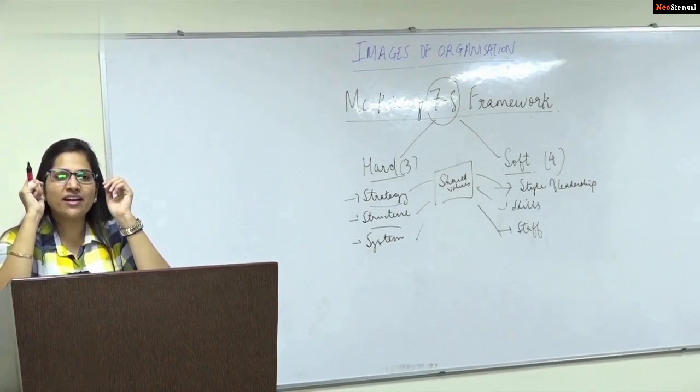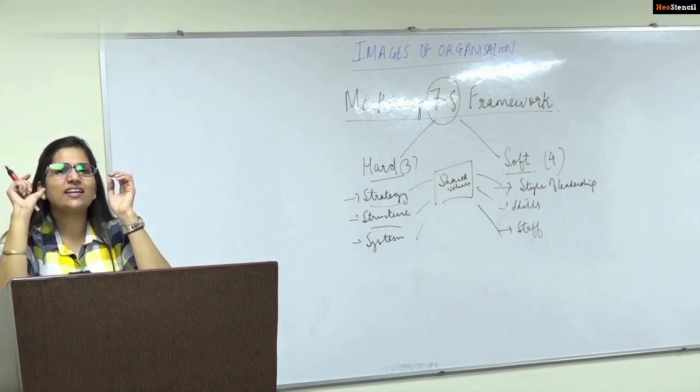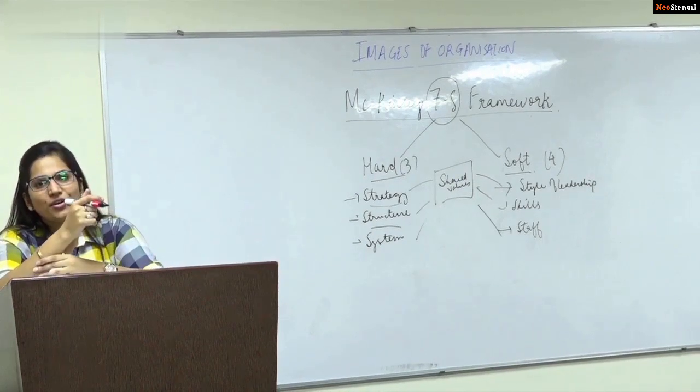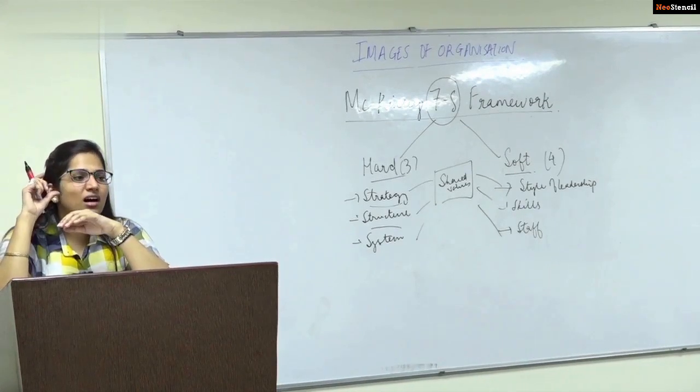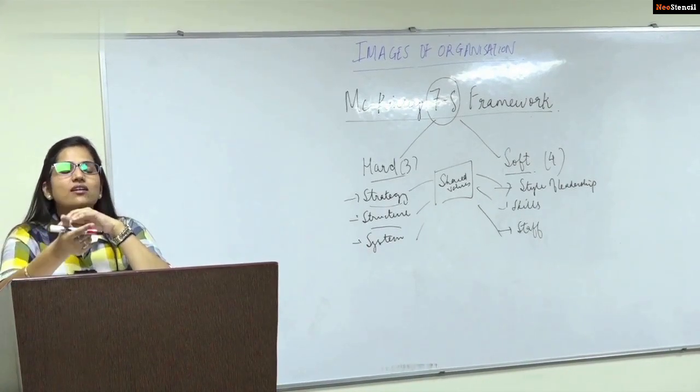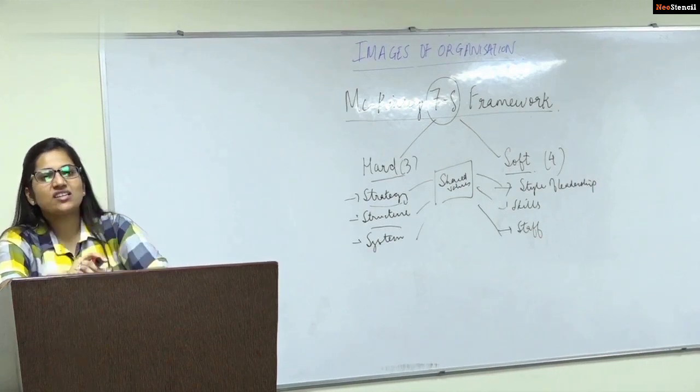And how they are related is that the organization exists within an environment, right? Now, what kind of environment? Basically, what kind of environment does the organization exist in?